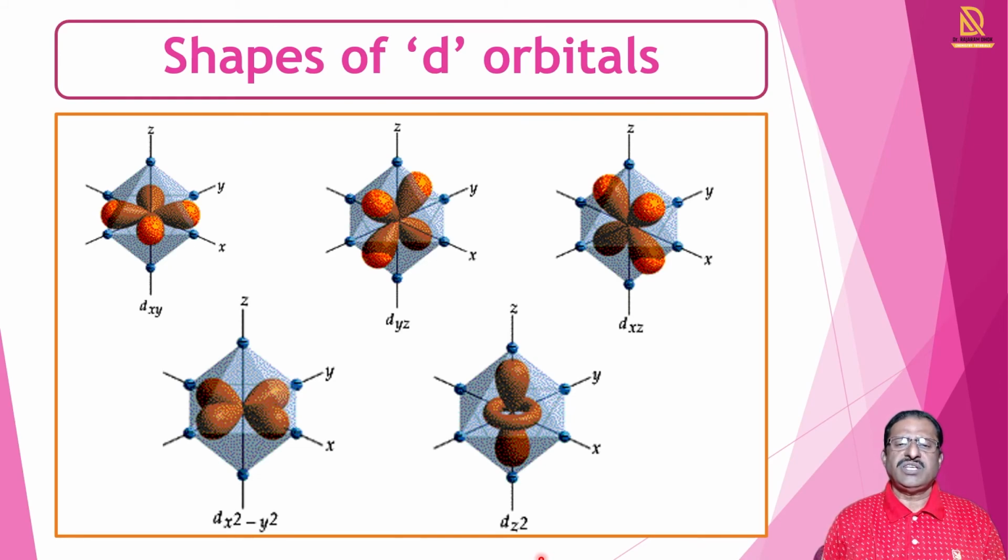You remember those shapes carefully, and depending upon these shapes, the d orbitals are of two types of symmetry. In the first three orbitals dxy, dyz and dxz, the lobes are in between the axes. And in the other two, that is dx square minus y square and dz square, the lobes are along the axes.